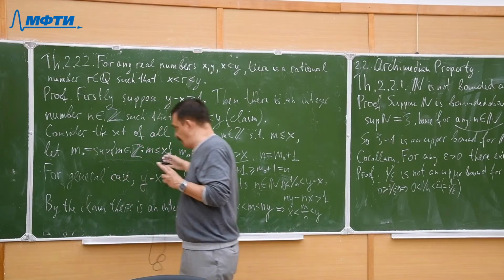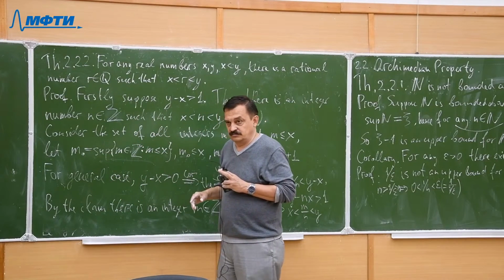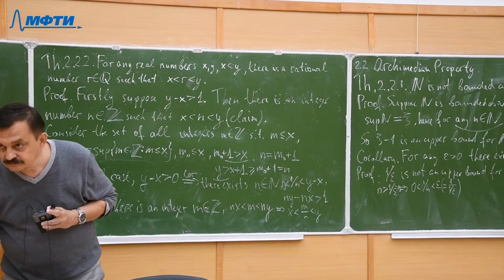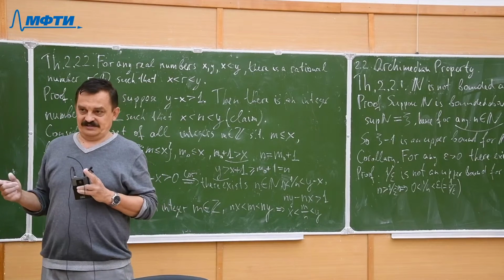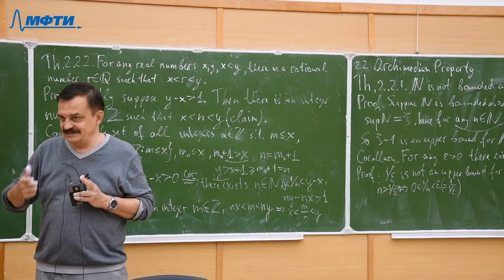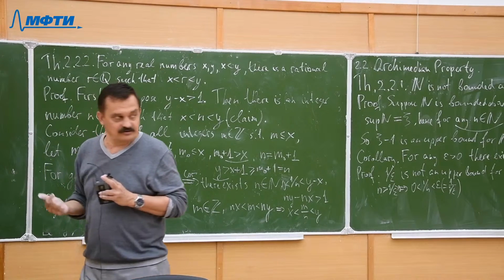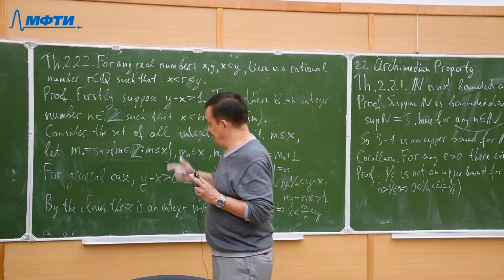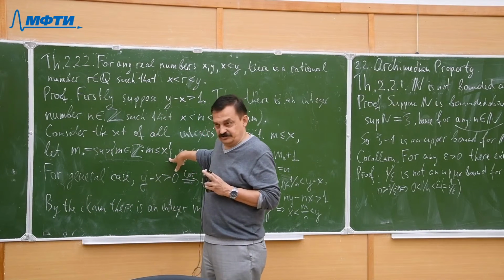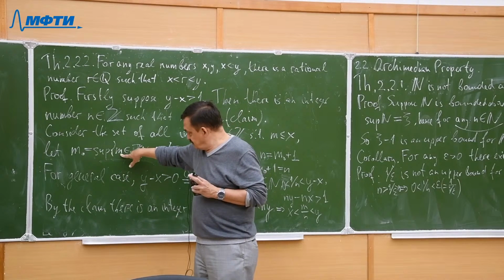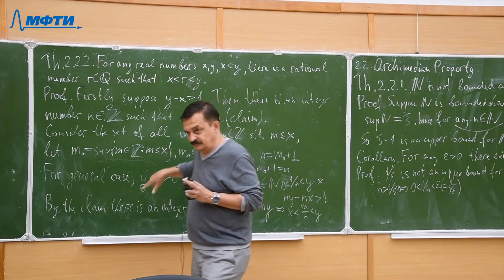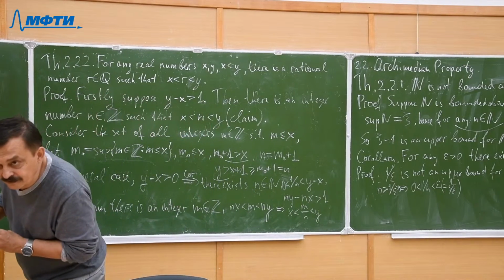So there is a supremum. The only one. Z doesn't have a supremum, of course. The set of integers has no supremum. Of course, here you are right. But this is not the set of all integers. This is the set of integers m such that m less or equal than x. Okay? Yeah, so.